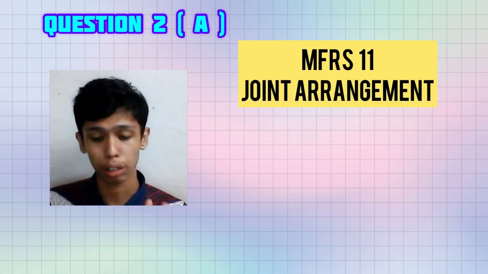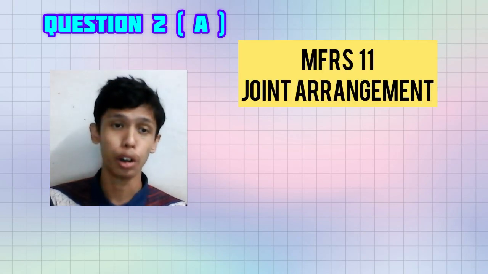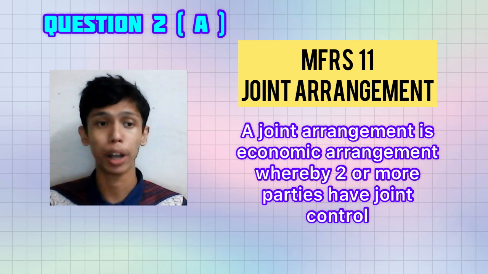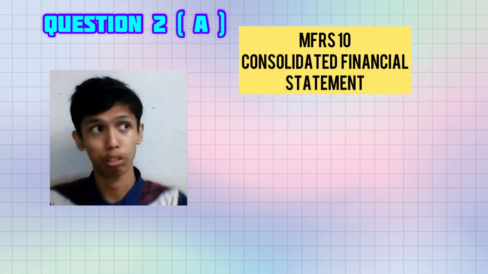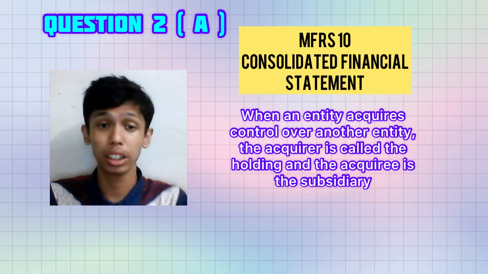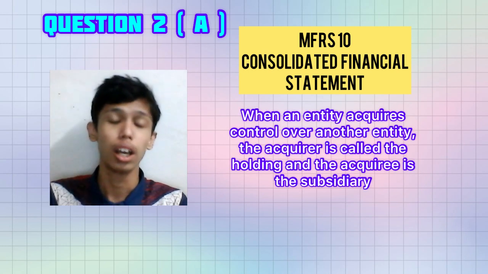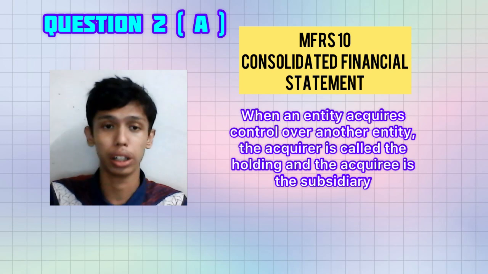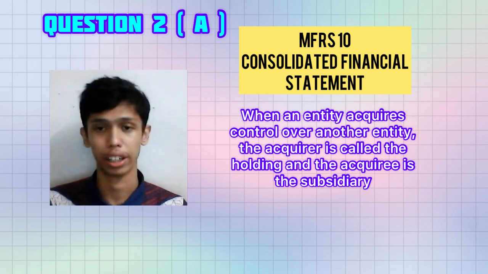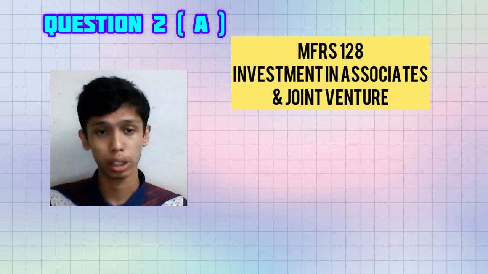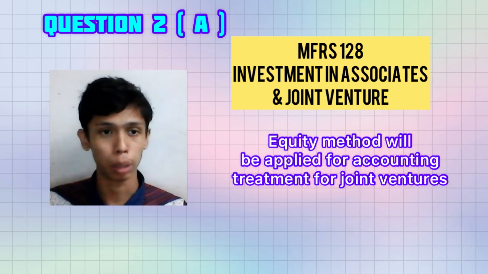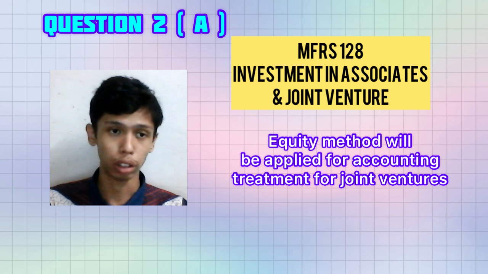MFRS 11 Joint Arrangement states that a joint arrangement is an arrangement whereby two or more parties have joint control. Next, MFRS 10 Consolidated Financial Statements: when an entity acquires control over another entity, the acquirer is called the holding and the acquiree is called the subsidiary. And then for MFRS 128, investment in associate, the equity method will be applied for the accounting treatment of joint venture.